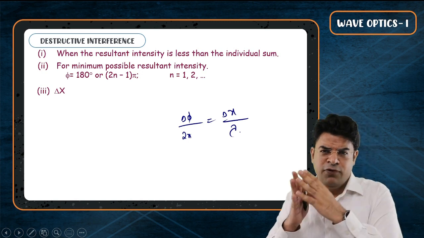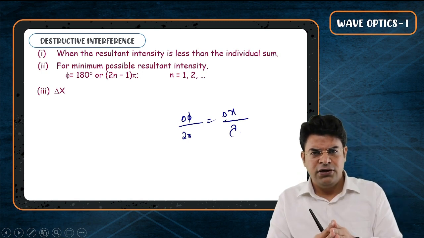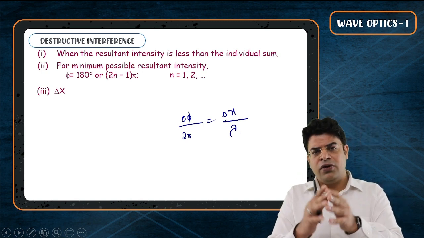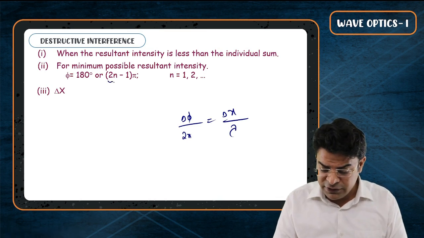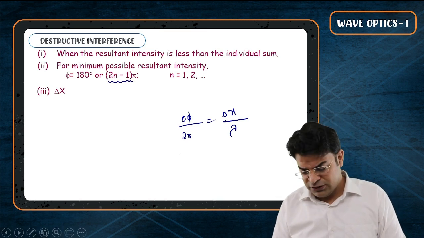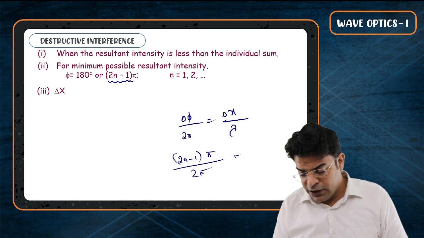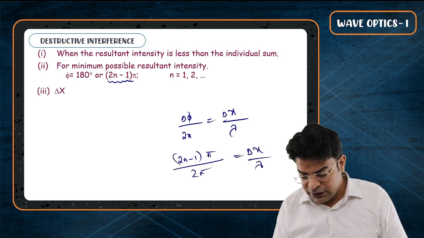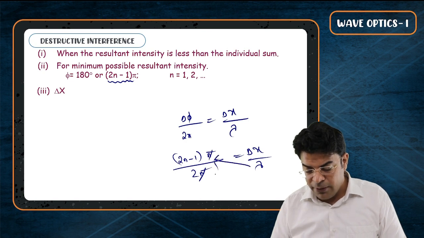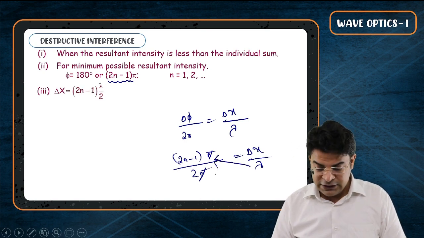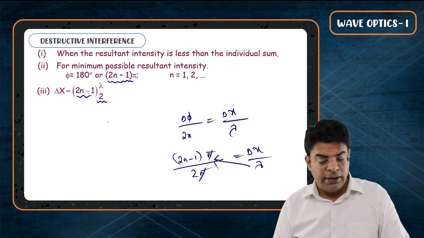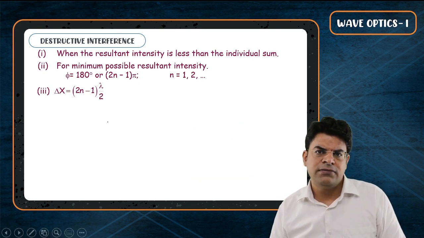So if you are saying that for perfectly destructive interference, for the waves trying to cancel out each other perfectly, the phase difference has to be (2n minus 1) into pi, then substitute (2n minus 1) into pi upon 2 pi equals delta x by lambda. Cancel out pi and pi, move the lambda up. So you get that the path difference has to be (2n minus 1) into lambda by 2. This has to be the path difference.